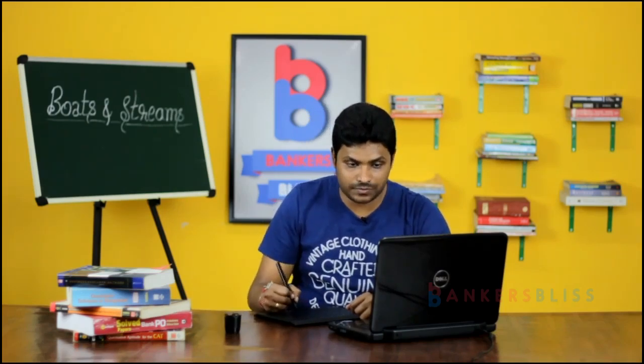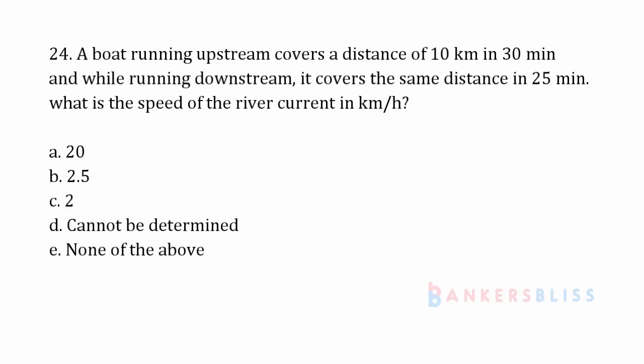Let's go to the next problem, problem number 24. This type of problem you can expect in your exam. A boat running upstream covers a distance of 10 kilometers in 30 minutes. While running downstream, it covers the same distance in 25 minutes. What is the speed of the river current, that is, the speed of the stream in kilometers per hour?